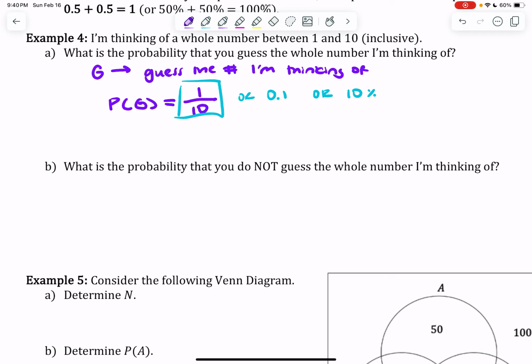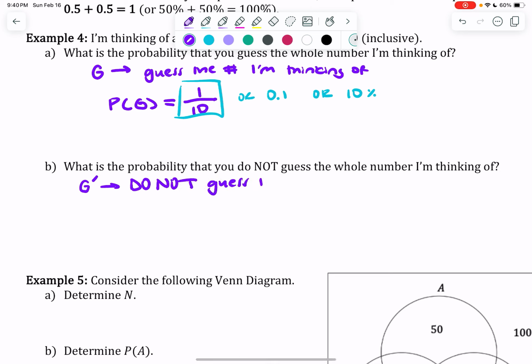Now, what is the probability that you do not guess the number I'm thinking of? Just for the sake of starting to blend some of the notation we've talked about in the past, if G represents you guess the number I'm thinking of, let's say the complement of G is that you do not guess the number I'm thinking of.